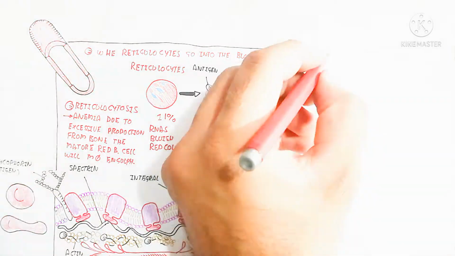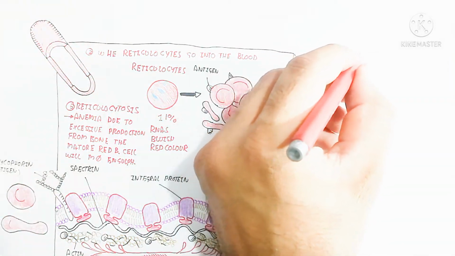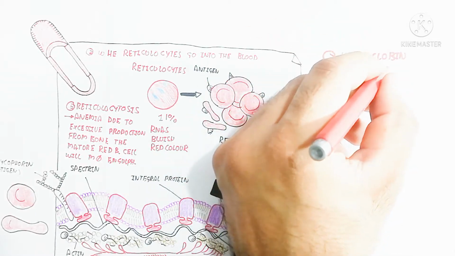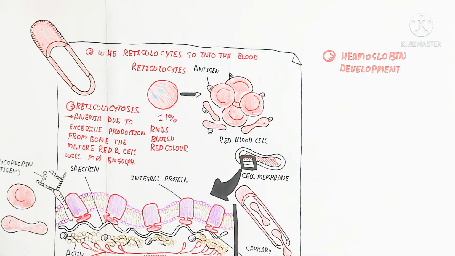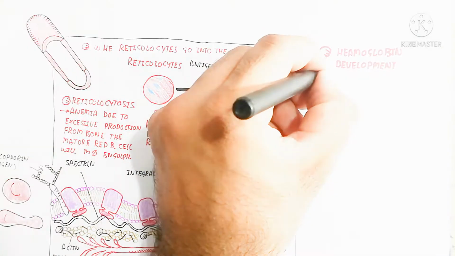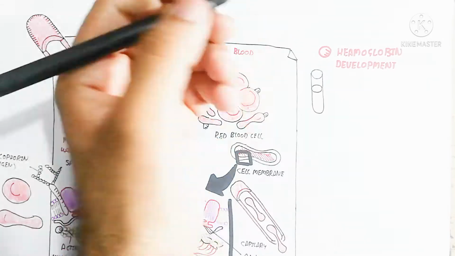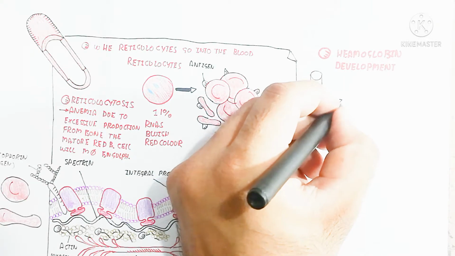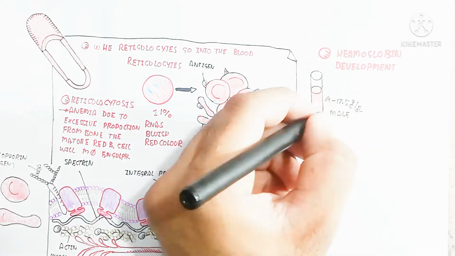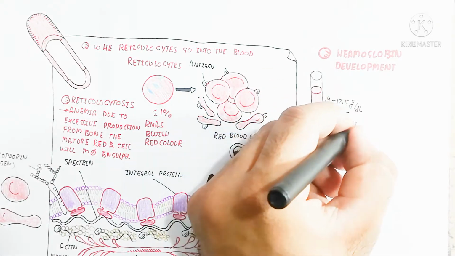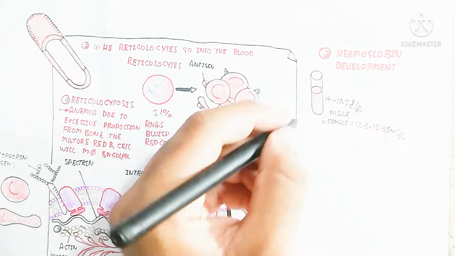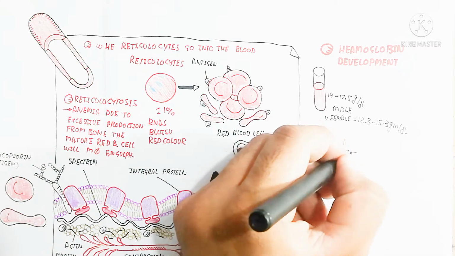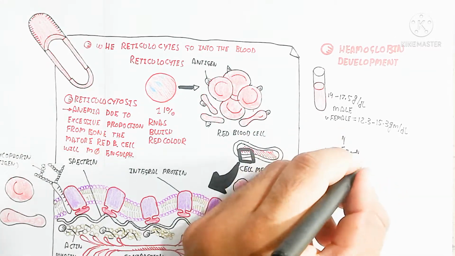So next we will discuss hemoglobin development. I am giving a slight introduction about hemoglobin development, but in the next video I will share more concepts. Hemoglobin is the macromolecule that captures oxygen, so the affinity for oxygen will be increased. The affinity for oxygen in the fetus is more as compared to the adult. So let's begin to understand.